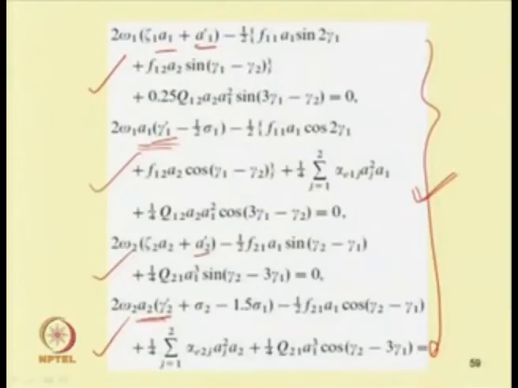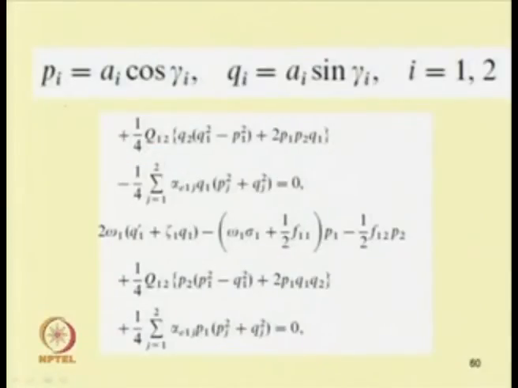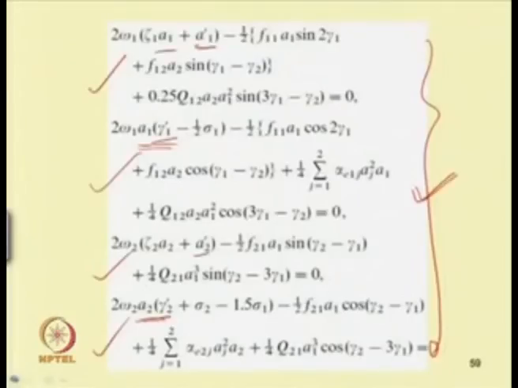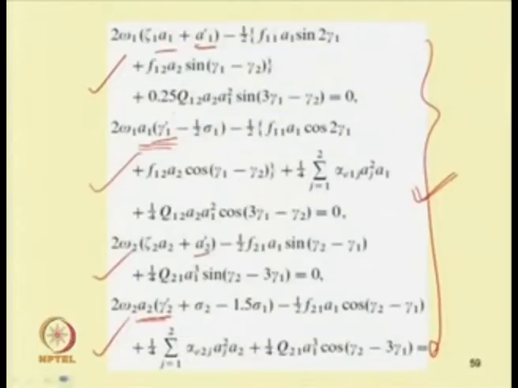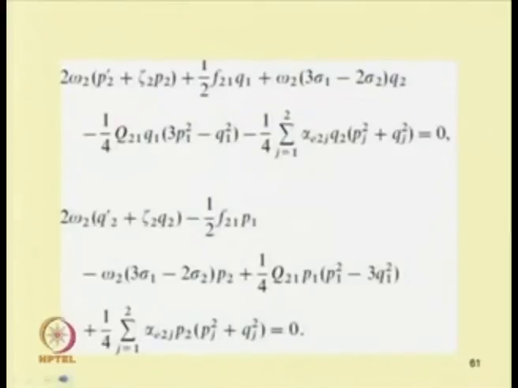To avoid this, one can make the transformation by taking P i equal to A i cos gamma i and Q i equal to A i sin gamma i, where i equals 1 to 2, and one can write these 4 equations using P and Q. So, instead of writing in terms of A and gamma, one can write these equations in terms of P and Q, giving 4 equations in P and Q.